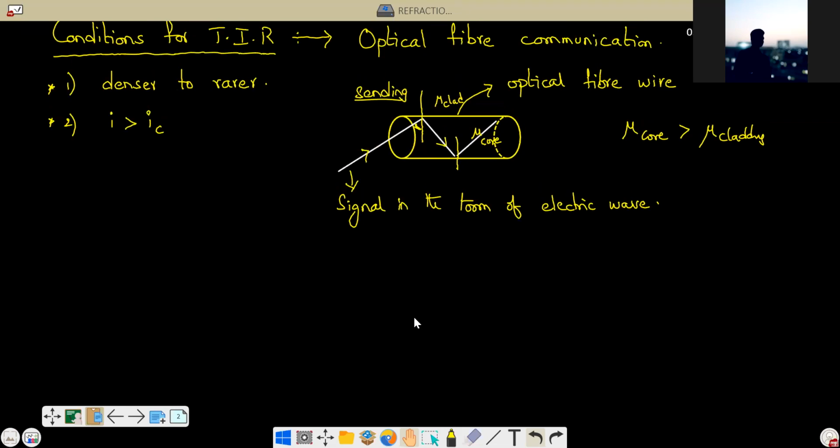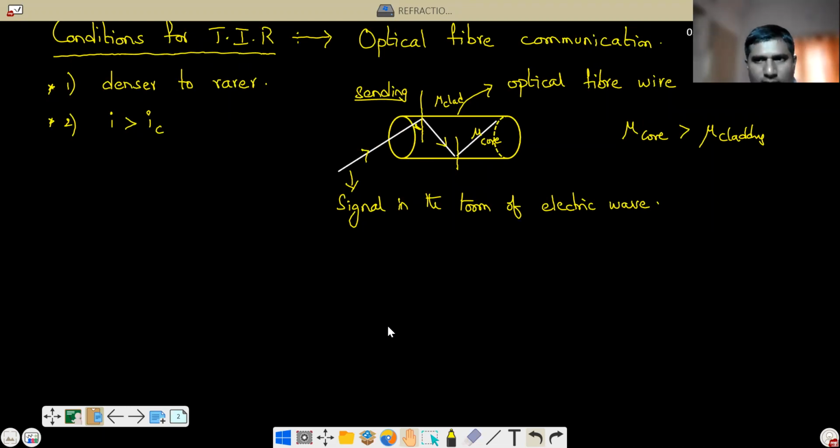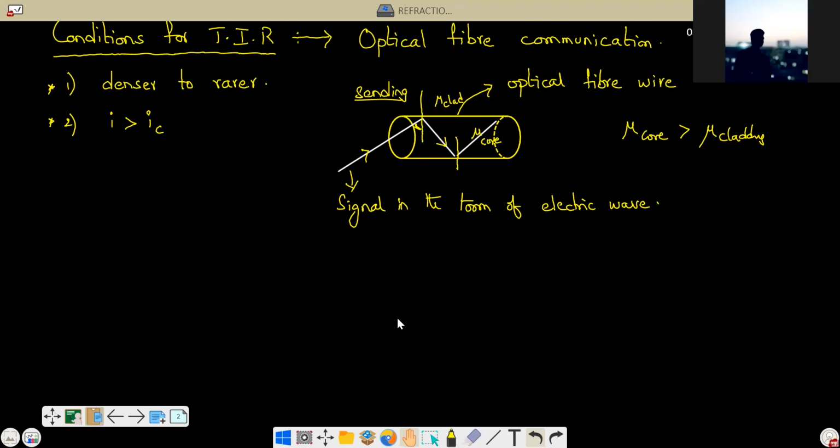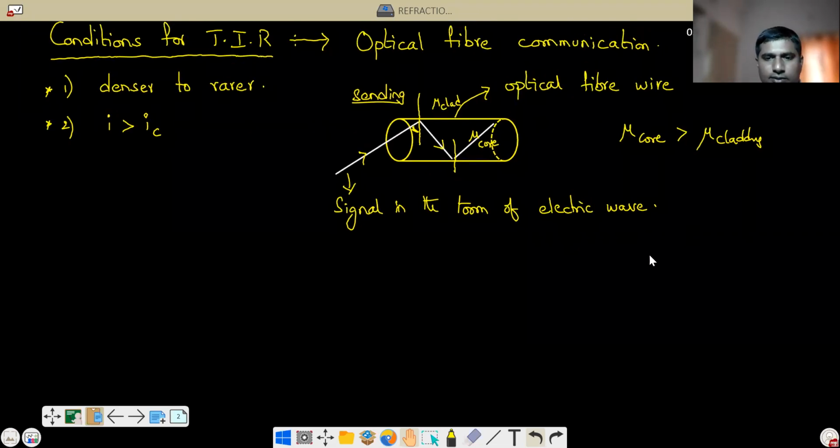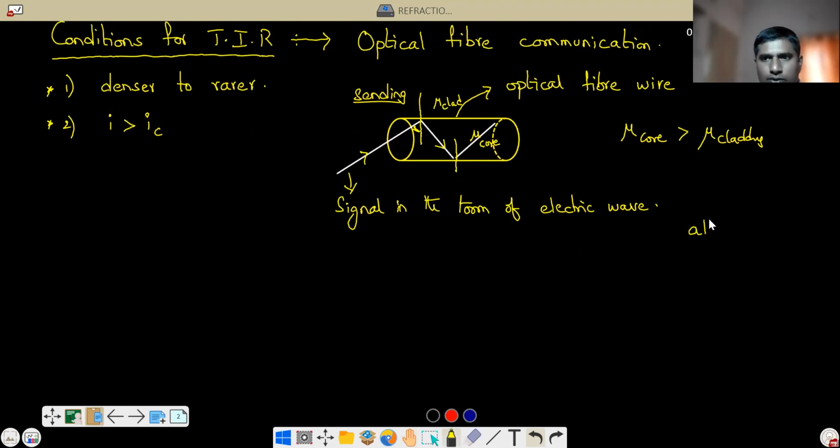Sir, we won't be considering any of the energy losses at the point of incidence, like at the normal? No, there will be, but it's very less compared to the other means of transporting the signal. In this optical fiber, it's very less. Definitely there will be loss. That loss is called attenuation.